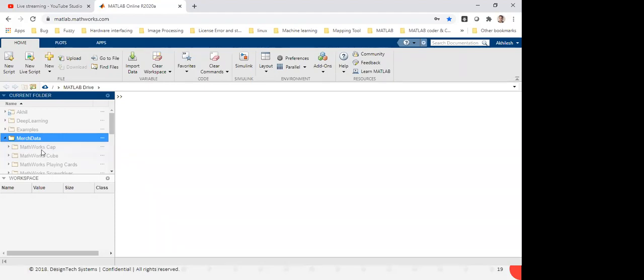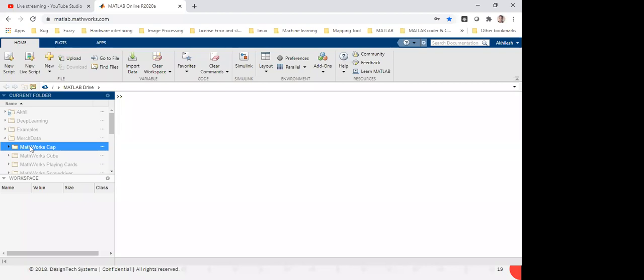Like you see here: MathWorks caps, cubes, playing cards. In every subfolder you save the images corresponding to that class. So first create the main folder, then the subfolder names will be the class names, and in every subfolder you save the images which relate to that class.